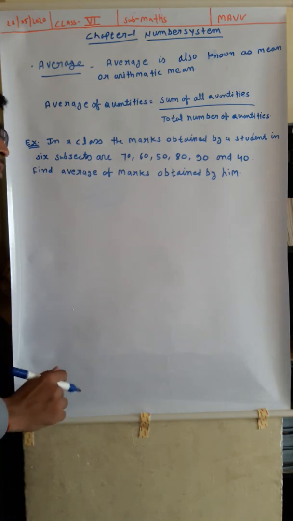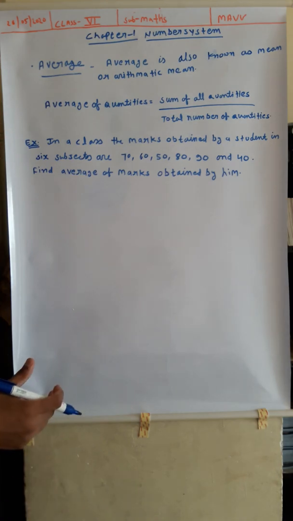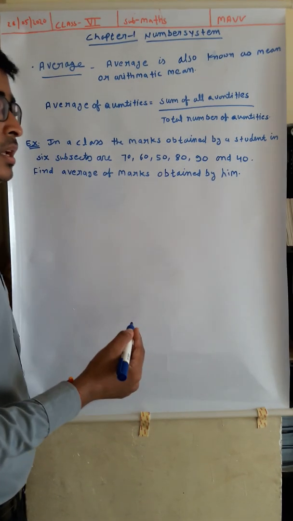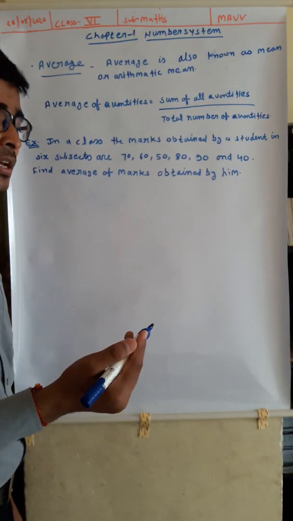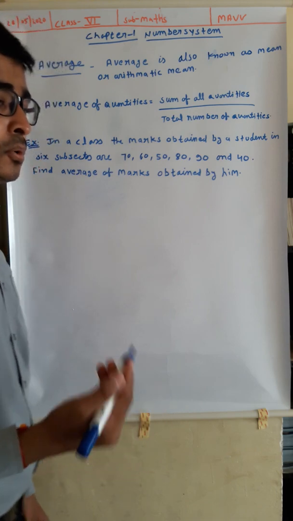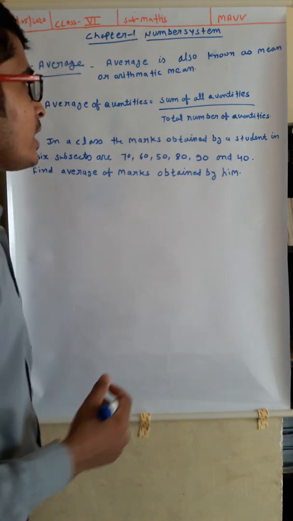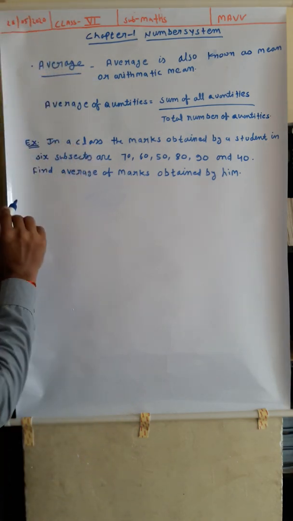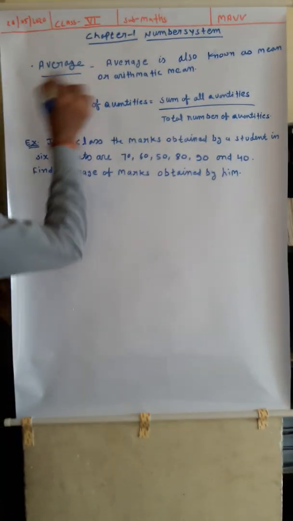In the previous videos, I explained so many things about numbers, such as the Hindu-Arabic number system, the international number system, Roman number systems, and the methods and rules to write all these kinds of numbers. Now in this video we will discuss the last topic of the chapter number system. The last topic is average.